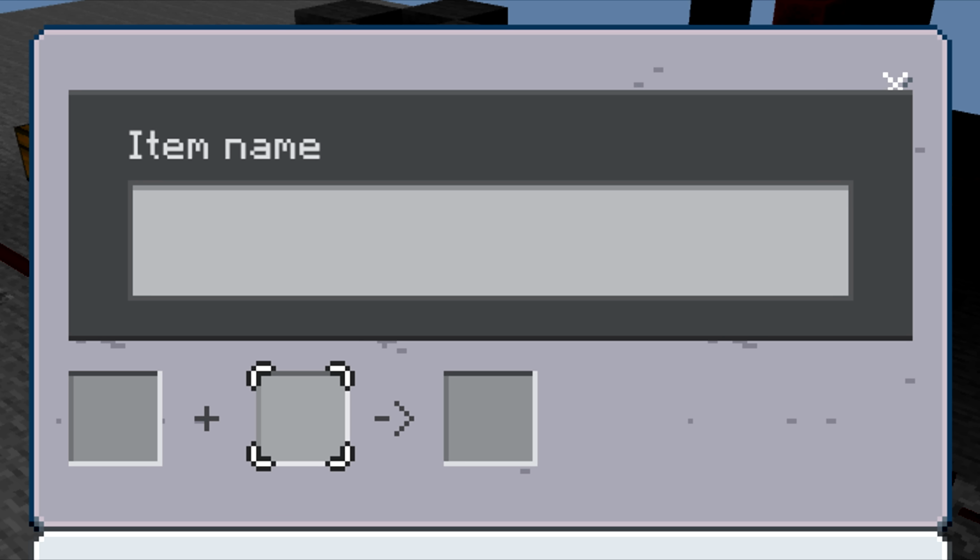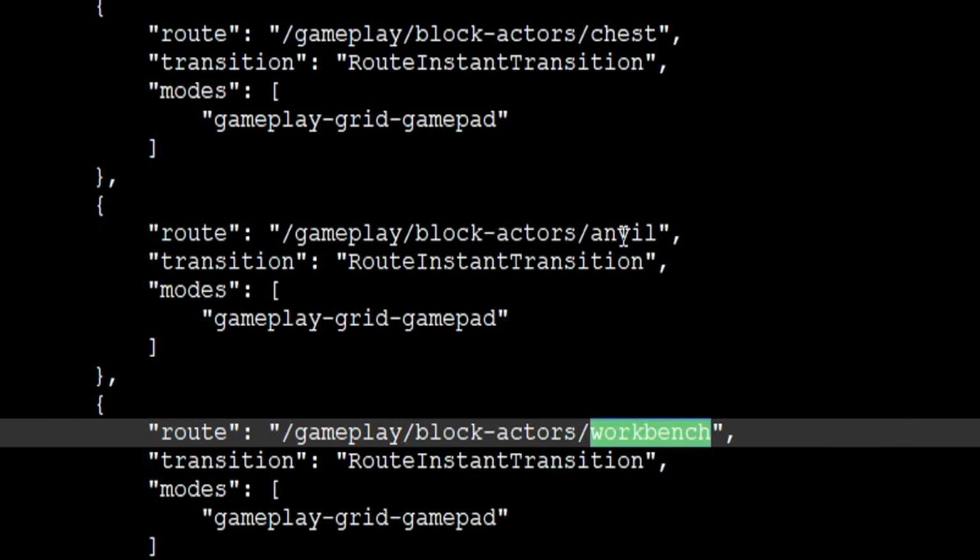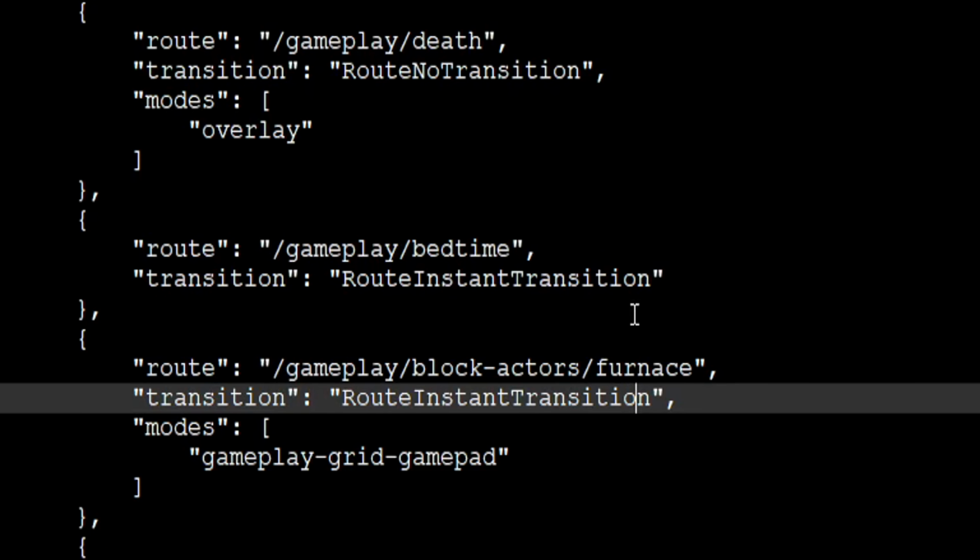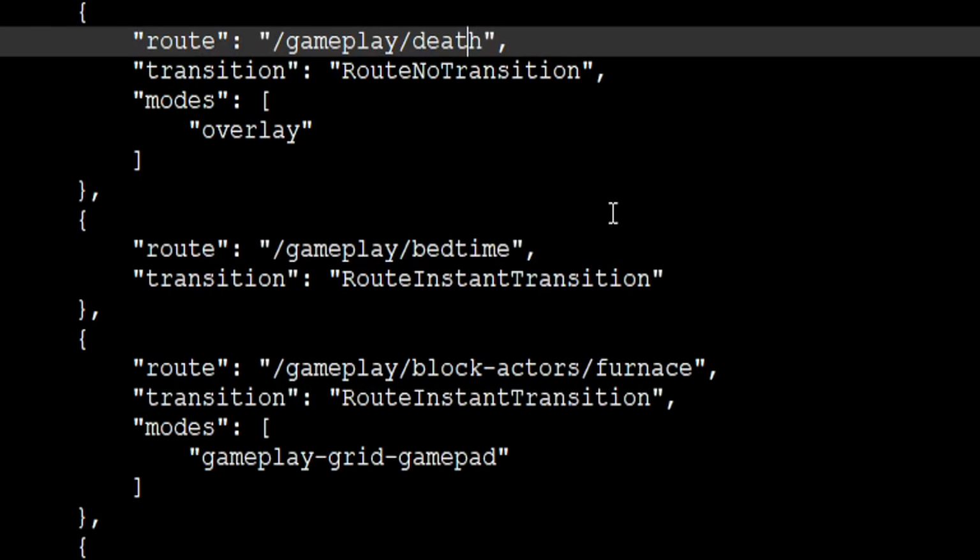This is what the anvil will look like with OR UI. And here we go, this is the crafting table. I don't want to waste my time here, and I'm going to straight up say I just don't like this. You can see all of them here: workbench or crafting table, anvil, chest, furnace, bed, another UI, death, another one.